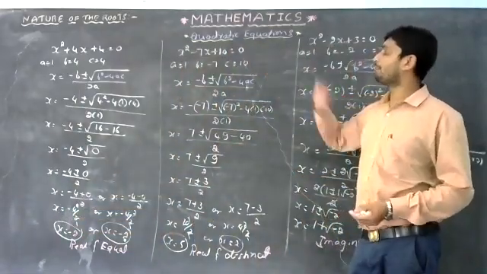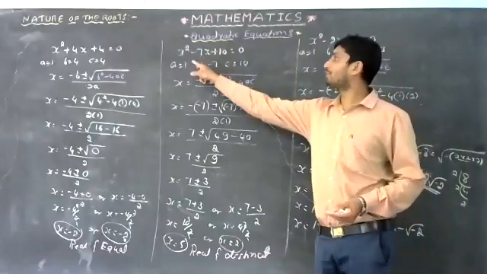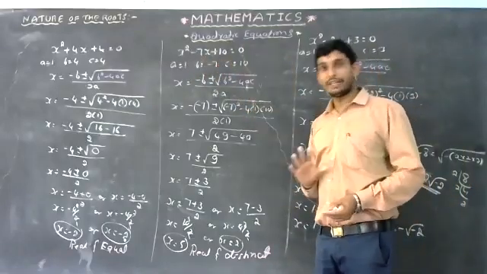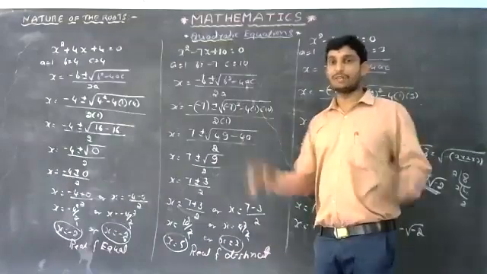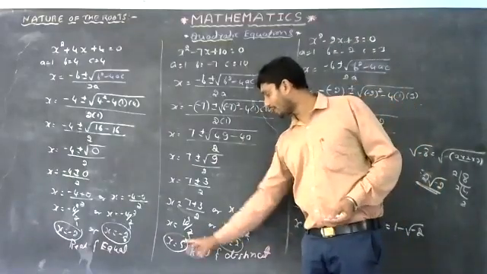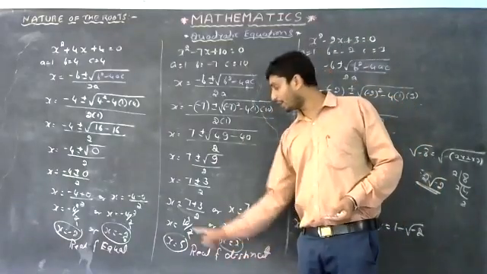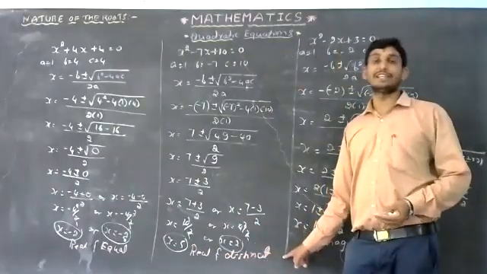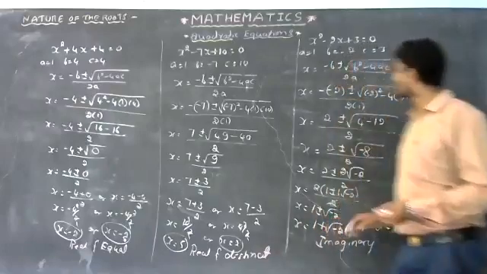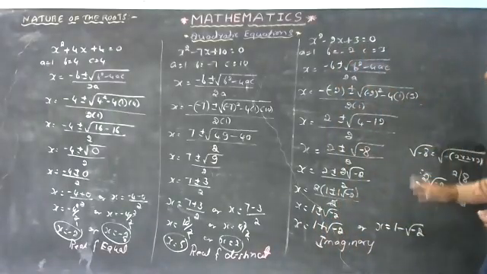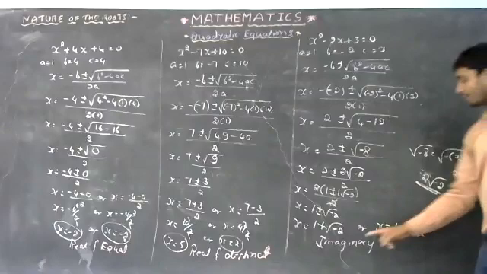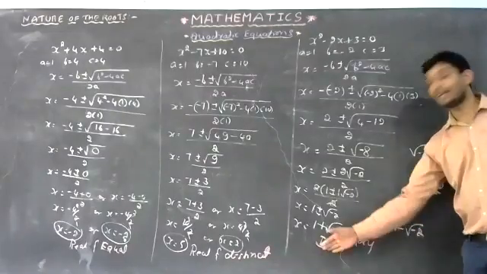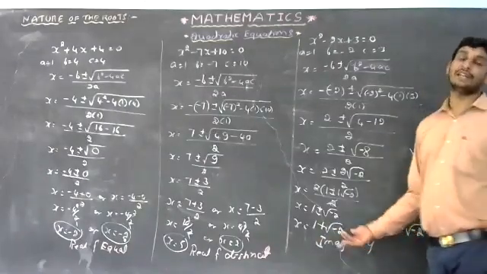Now solve this problem: x square minus 7x plus 7 equals 0. I solved by using the formula, but any method we can use. Here I got new roots, 5 and minus 2. Here also the roots are real numbers, but they are distinct. Yes, I took another problem and solved it by the same method. Here I got the roots as imaginary.